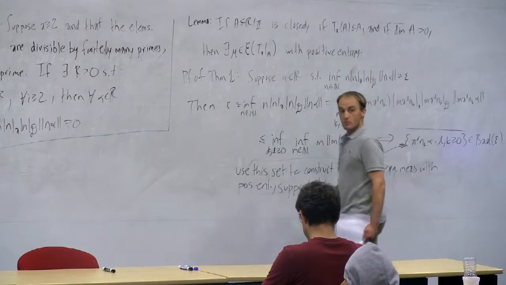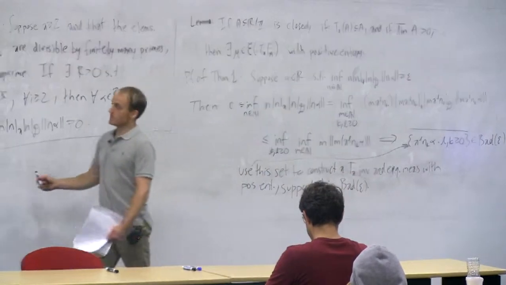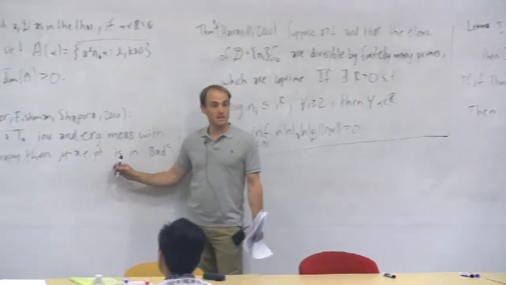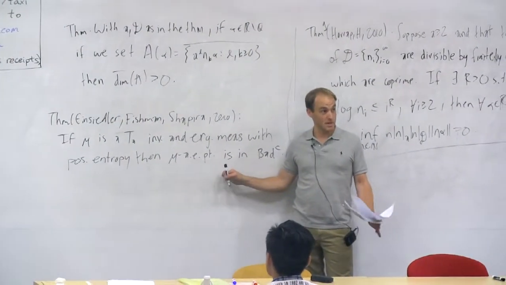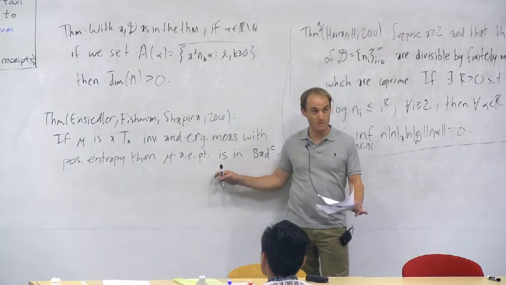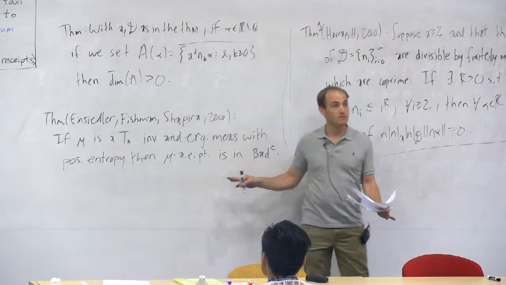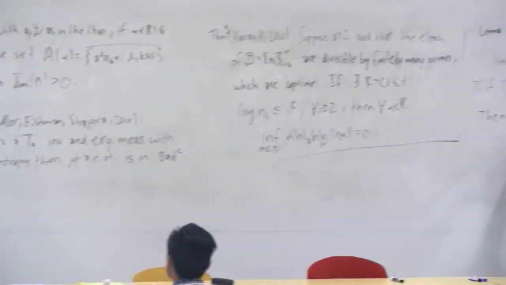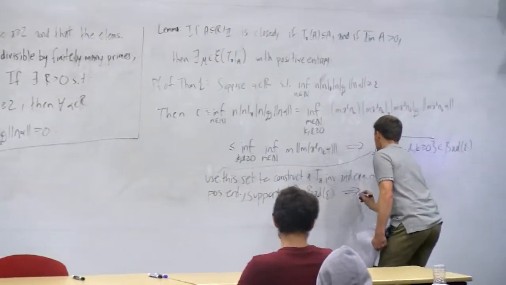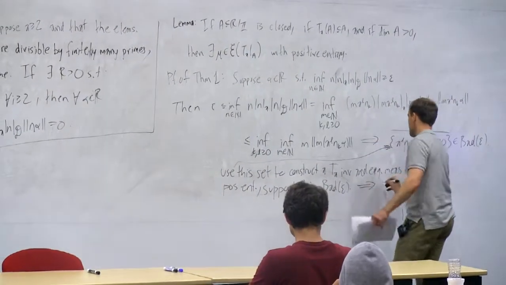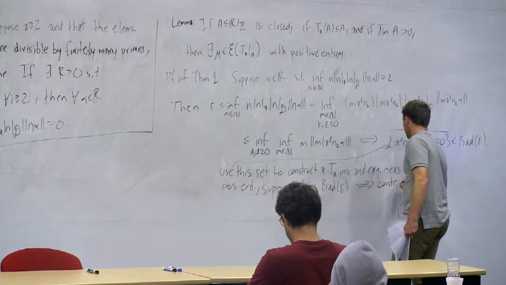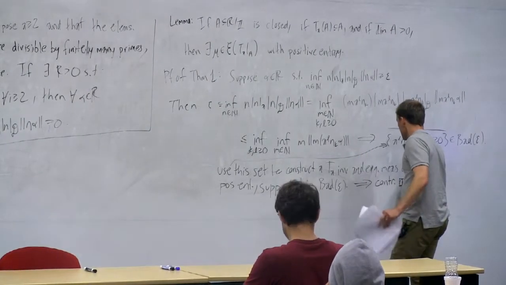But that's a contradiction, because the Einsiedler, Fishman, and Shapiro theorem tells you that if you have such a measure, almost every point with respect to that measure must be well approximable. So the contradiction implies that there are no counterexamples. It implies the statement of the theorem. Okay?